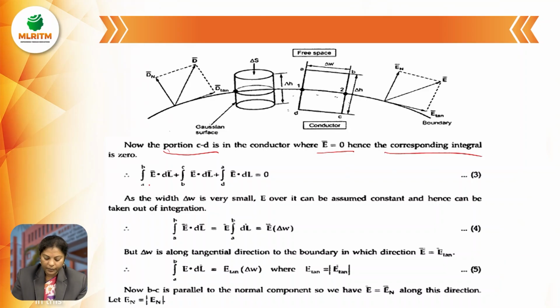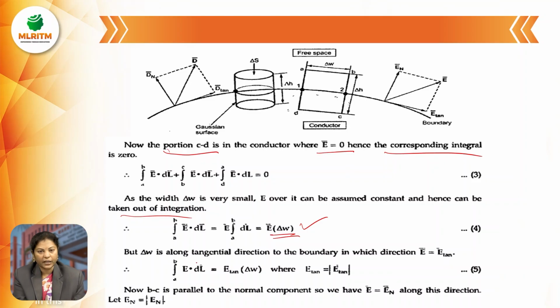So equation 2 can be written like this. The integral C to D part is eliminated, so a total of 3 parts remain: A to B, B to C and D to A. As the width is very small, the integral over it can be assumed constant and hence taken out of the integration. So A to B, E dot dl equals E into delta W. Because it is very small, we consider it constant, with no need to take the integration.